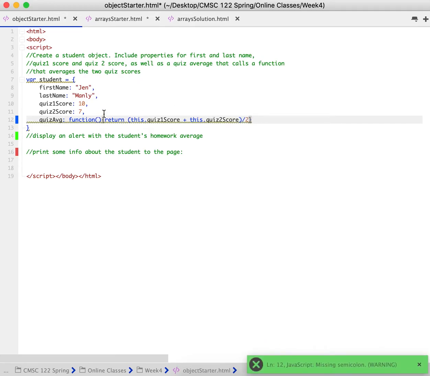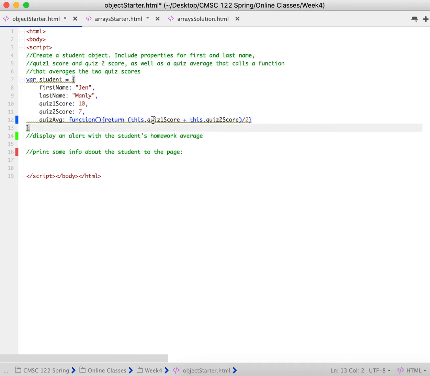So looking at this statement here, we use the keyword this, which tells us to look within this student object. So really important, this line of code would not work if I hadn't already declared a quiz 1 score. If I forgot to declare quiz 1 score, this function is not going to execute because this object does not have that particular property. All right. Okay, so let's check our work and see if we did this correctly.